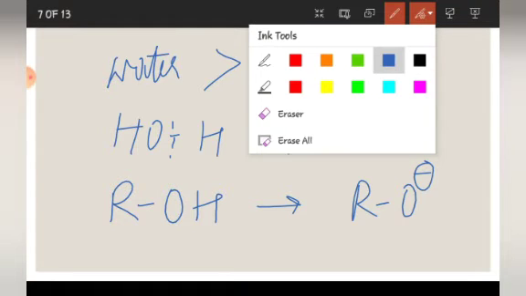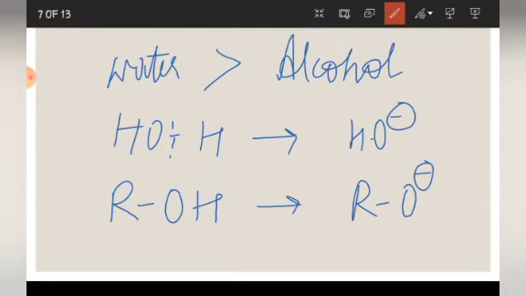Now here, see students, you can see that here H does not cause any increase in density of O minus, but here R will cause increase in density of O minus. So what will happen? This will be unstable, right? So what we see is that water is more acidic than alcohol, since hydroxide ion is more stable in comparison to alkoxide ion. Again I am repeating, alkoxide ion is less stable than hydroxide ion due to plus I effect of R group.